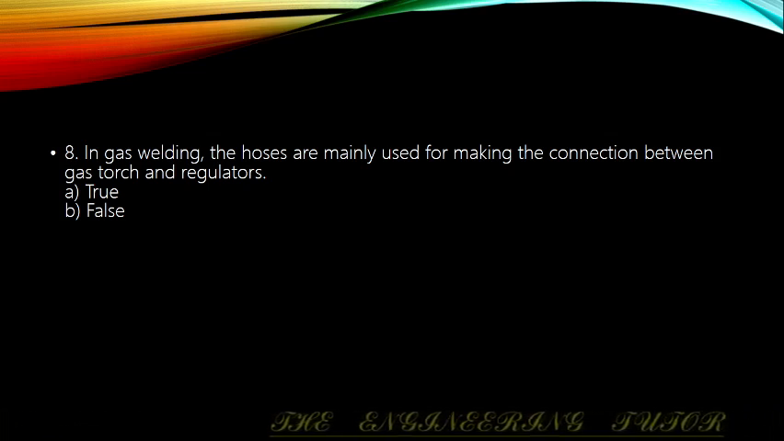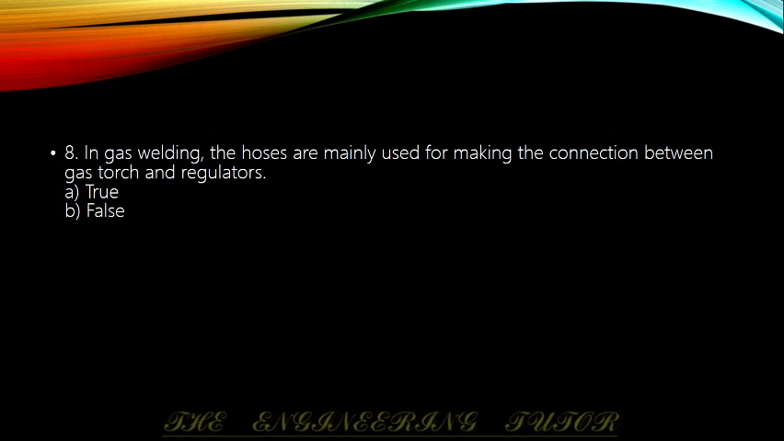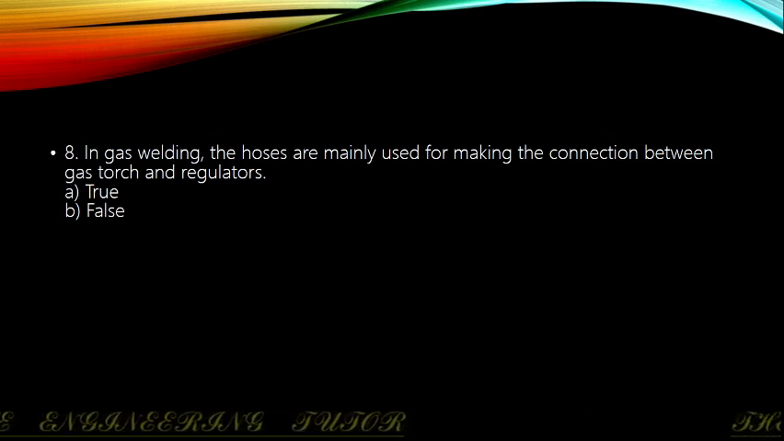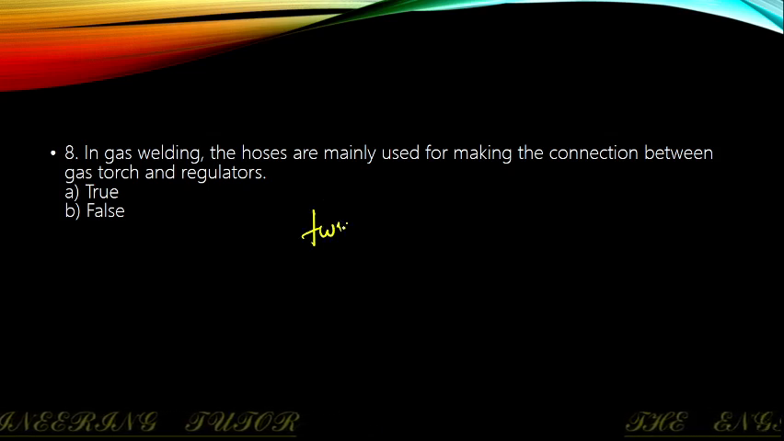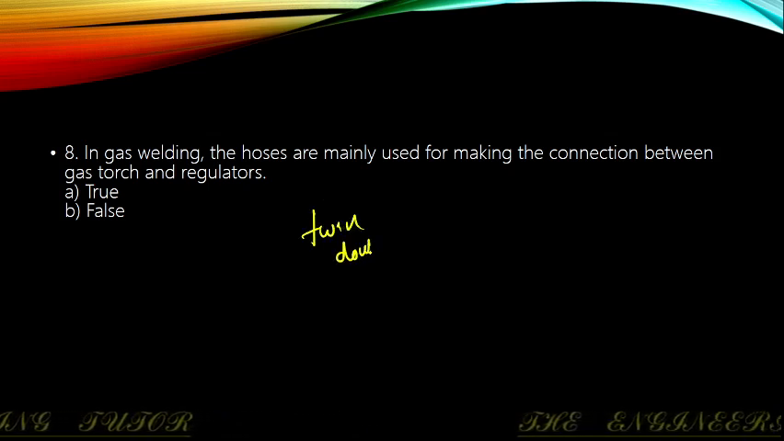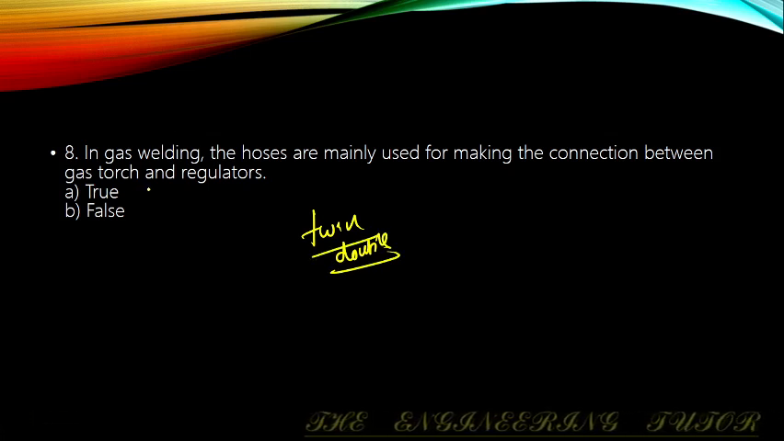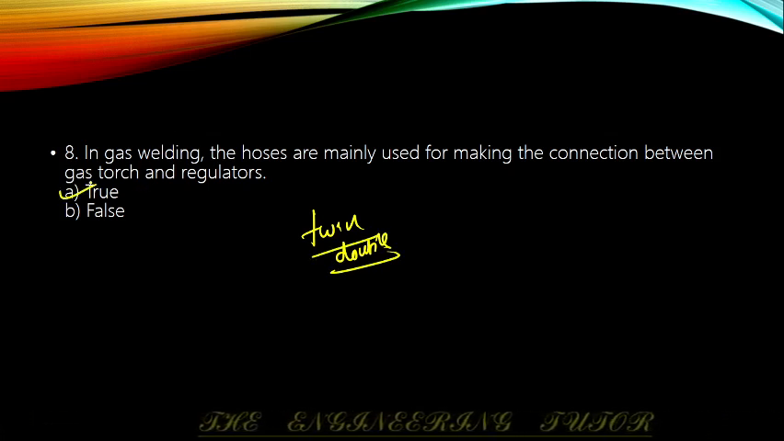In general, welding hose can be of two types. There are twin hose and double welding hose. Twin and double. So the option is true.